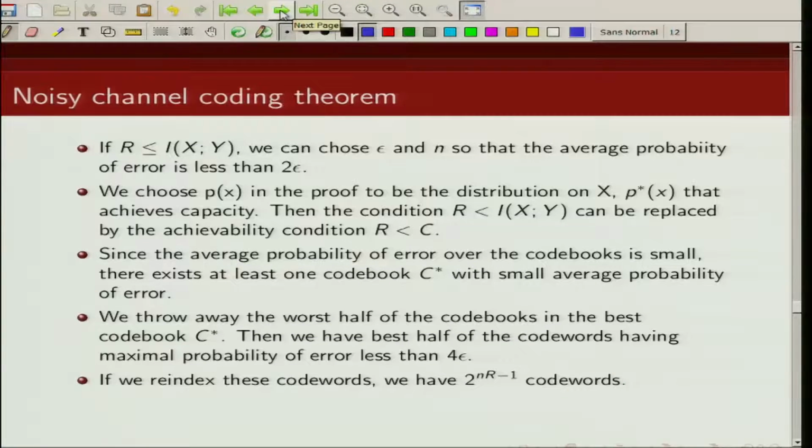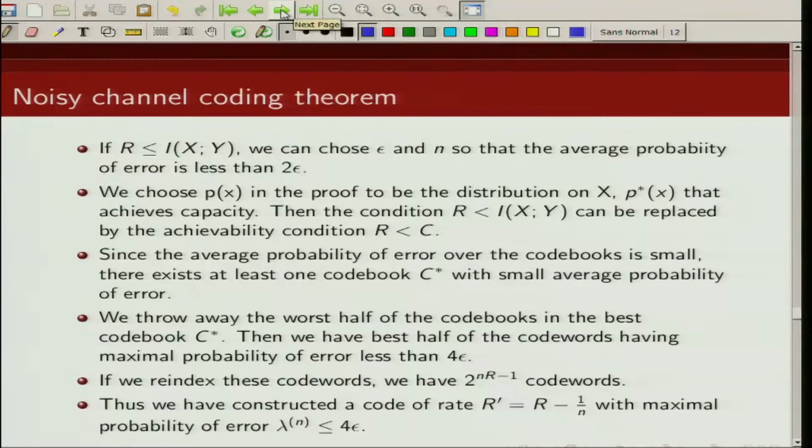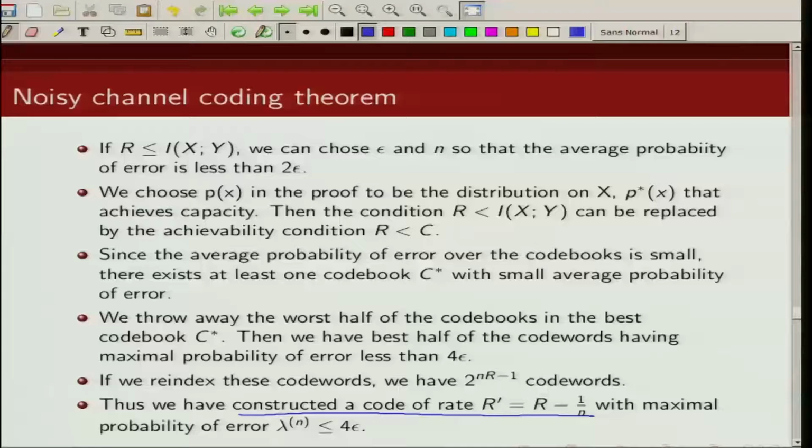Now since we have thrown away half of the code words, we can re-index them, and now we have 2 raised to the power nR divided by 2, that is 2 raised to the power nR minus 1 code words. So now we have constructed a code with rate, I am calling it R dash, which is R minus 1 by n, whose maximal probability of error is less than 4 times epsilon.